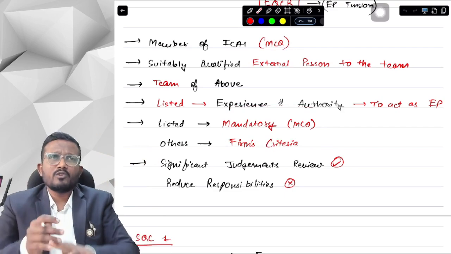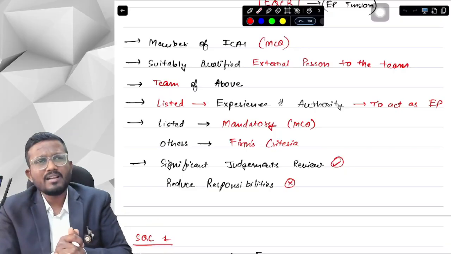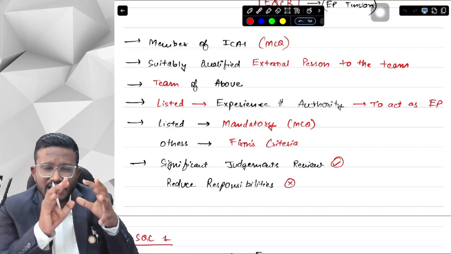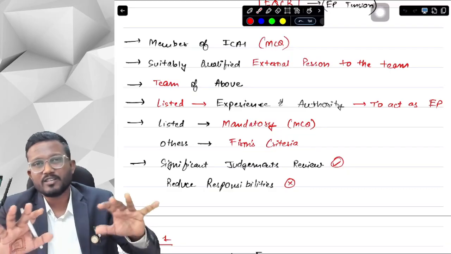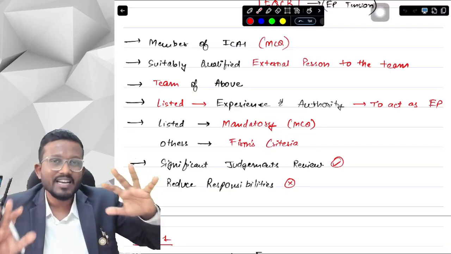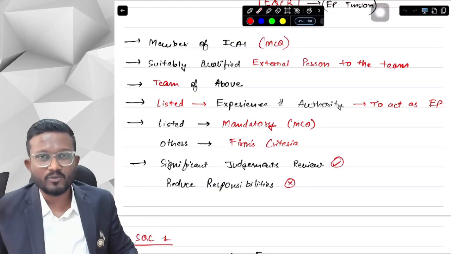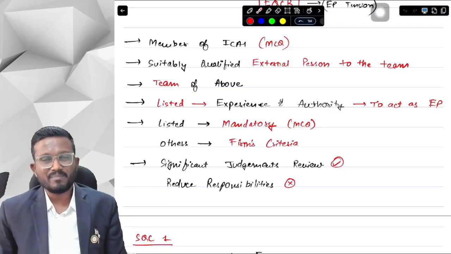Now I told you that the EQCR has the responsibility of reviewing the quality control of that particular engagement. Now tell me, can the EQCR review everything that is done by the audit engagement team? No sir, because the EQCR doesn't have months to do his work. He just has a few days to do his review. So he doesn't review all the audit documentation of that particular engagement team.